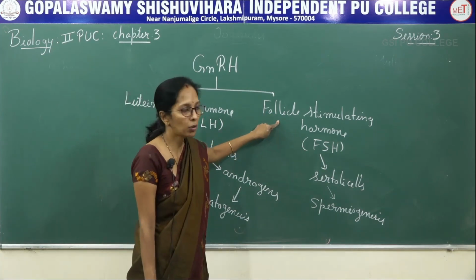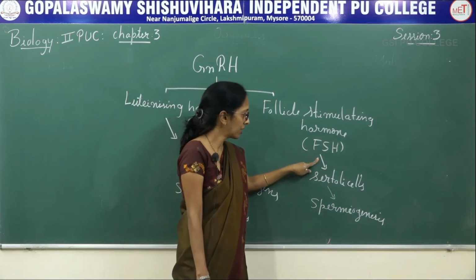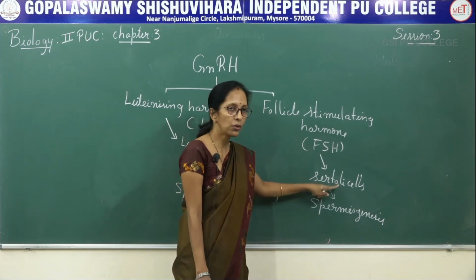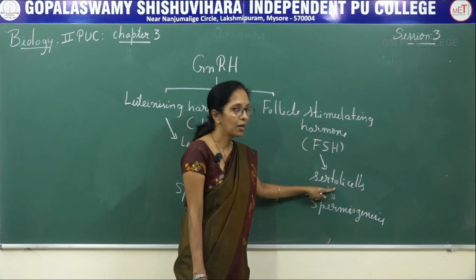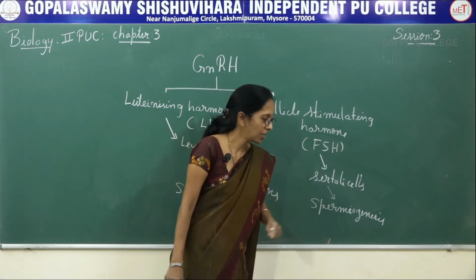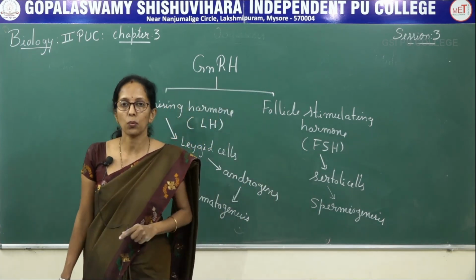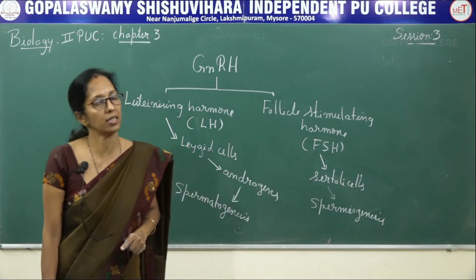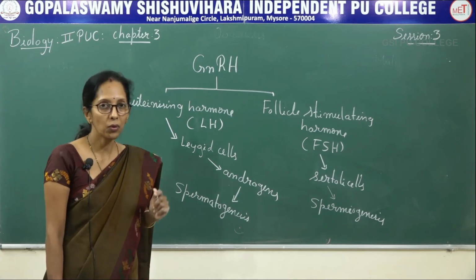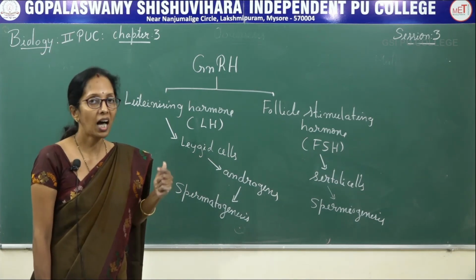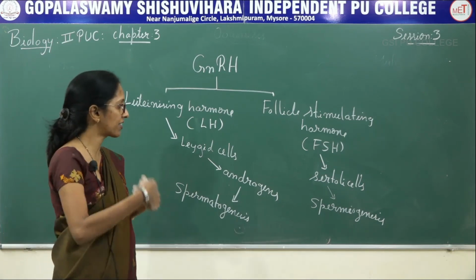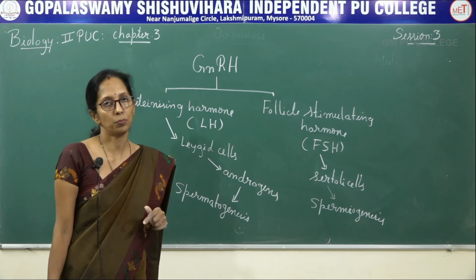Follicle stimulating hormone, FSH, acts on Sertoli cells. These are the nutritive cells present in the seminiferous tubule that help in spermiogenesis. So what is meant by spermiogenesis? It is the process in which the haploid non-motile spermatids are transformed into sperms.